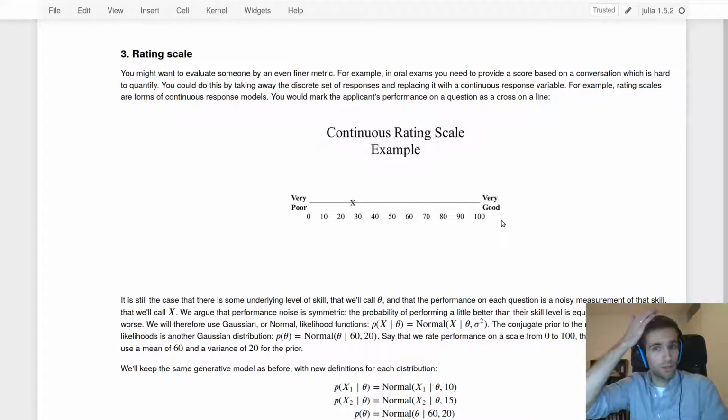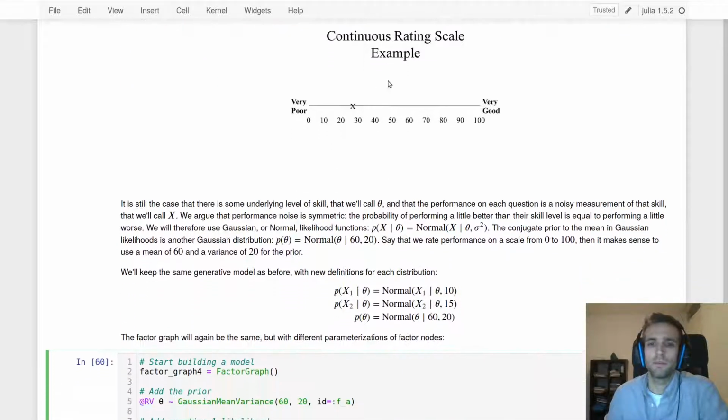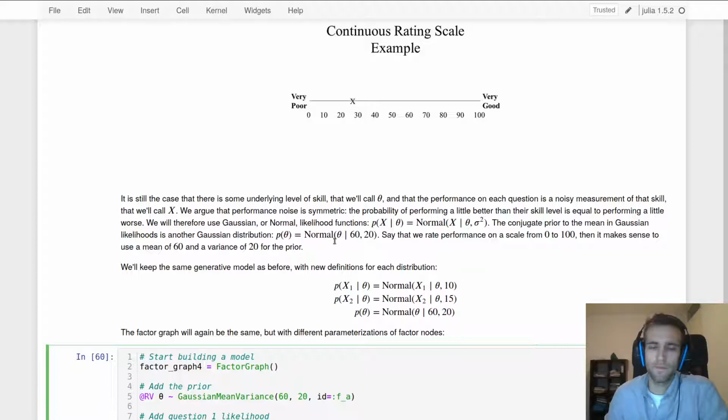In this third part, we are going to rate the applicant. So imagine a situation where an interviewer and an applicant have a conversation, and then later on the interviewer marks a score, a rating for the applicant on this line here. So in principle, this is real valued because you could be anywhere on that line, and then of course later on when you encode this into a computer, it will be discretized in some way. But in principle, this is a real valued response.